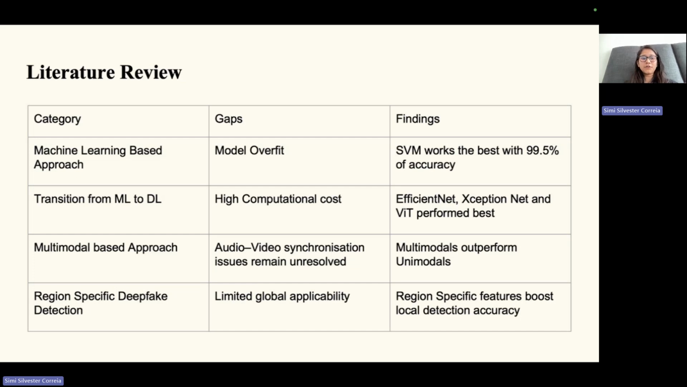unsolved. And for region specific detection, there were only two papers. One was Korean based, one was Asian based. The gaps were, obviously, limited global applicability because it was built on a region specific data set. But the findings were that when they were trained on a region specific data set, it gave better results than training on a global data set.